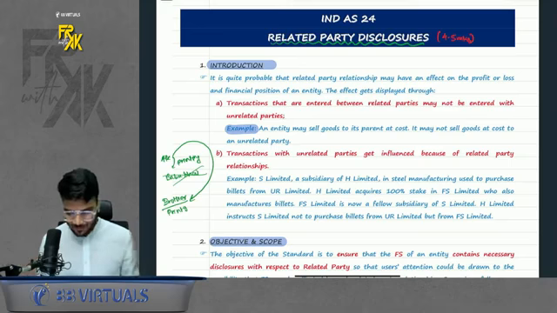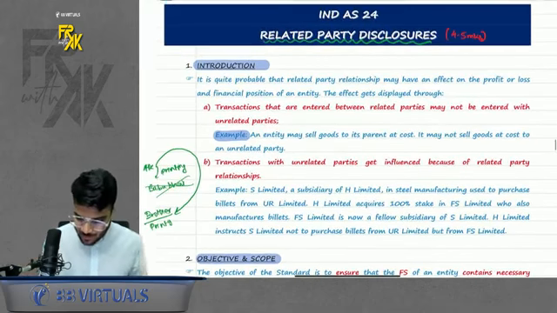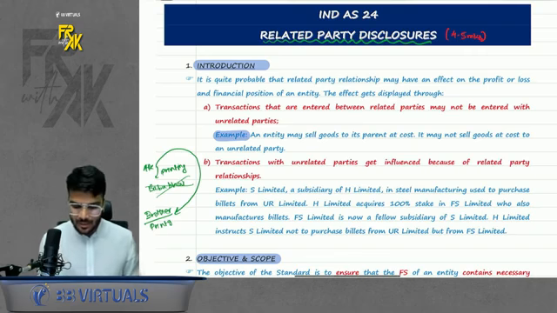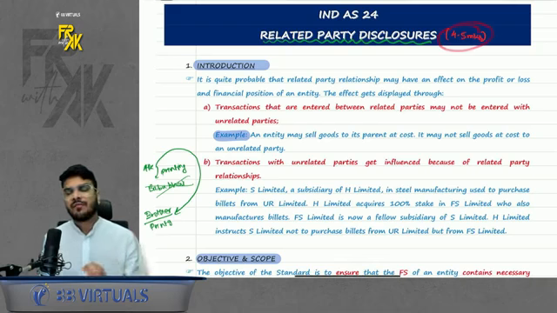So welcome to this amazing revision of Ind AS 24 related party disclosures. A very cute, very small Ind AS which we are going to revise in 100% English with concepts and questions both.